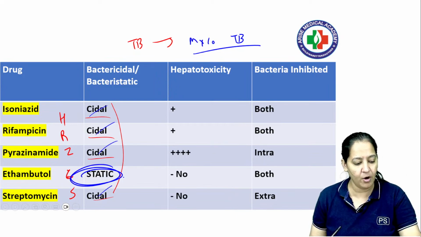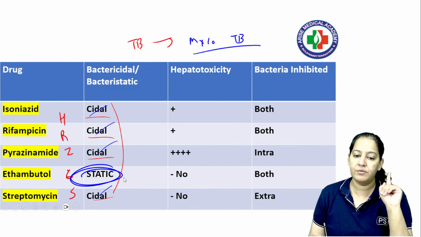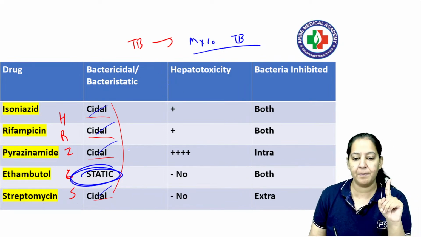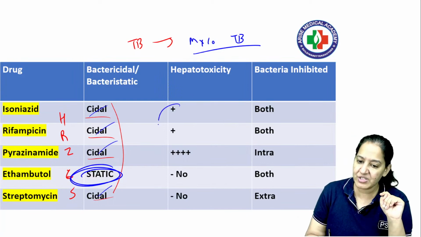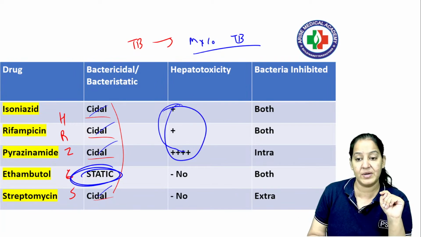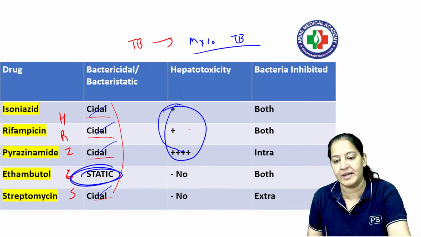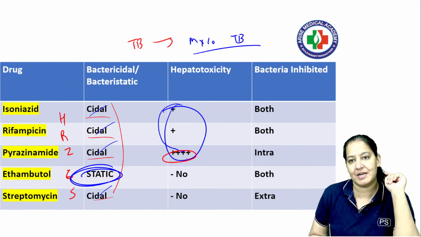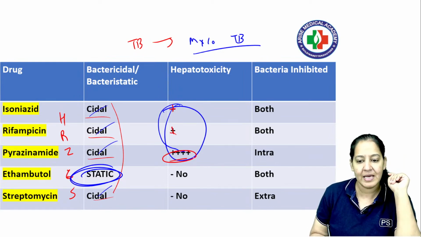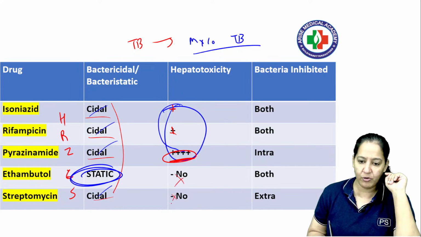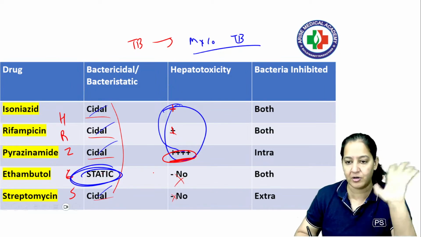Say yes if you got it. Remaining all kill the bacteria. So all of them are cidal except ethambutol, which is static. Okay, the first three are hepatotoxic. You can see the first three cause hepatic injury, they cause jaundice. But among them, the highest is pyrazinamide. You can see here it is 1+1+, and this is maximum. And the fourth and the fifth, that is ethambutol and streptomycin, are not hepatotoxic.